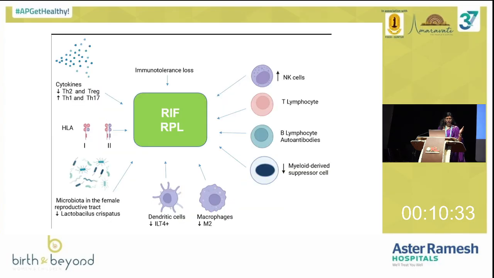So why does RIF happen? There is a decrease in the Th2 cells with an increase in the Th1 cells. Then a difference in the microbiome. This is a new upcoming era, the uterine microbiome. We all know now we are supplementing the patients with oral lactobacillus, because again the uterine microbiome also plays a role in trophoblastic invasion. So these are a few causes for RIF and RPL.